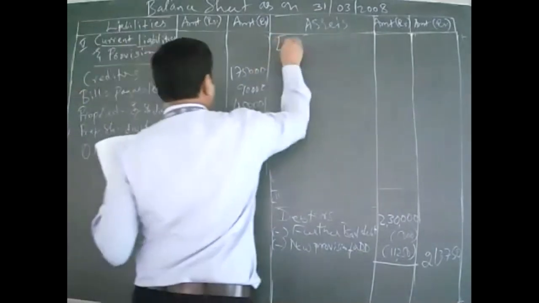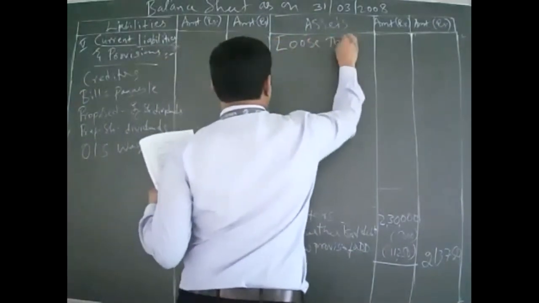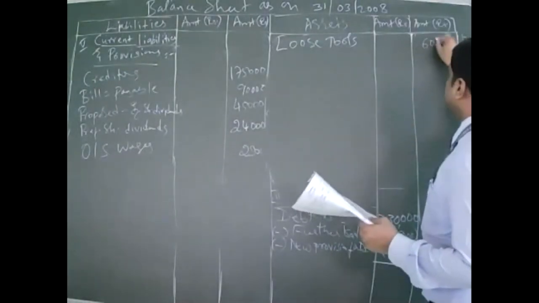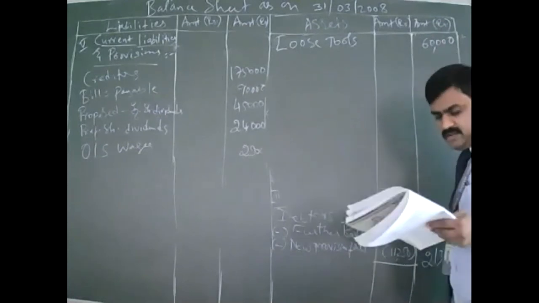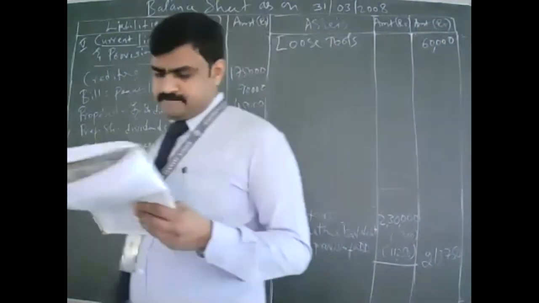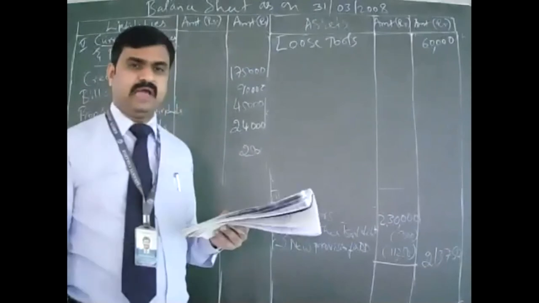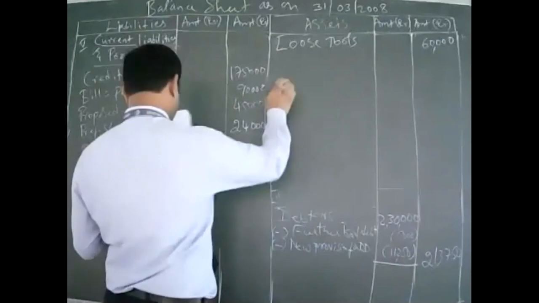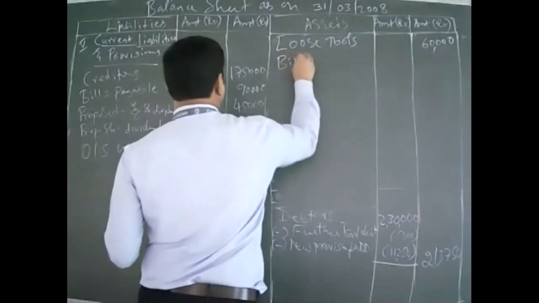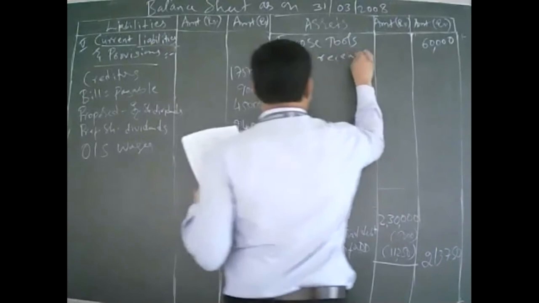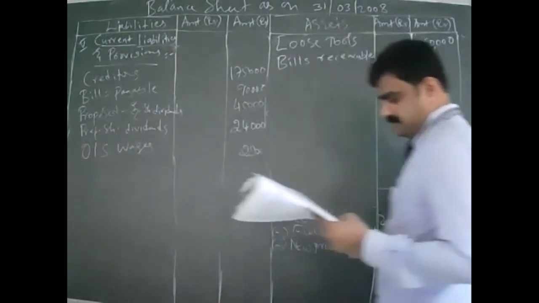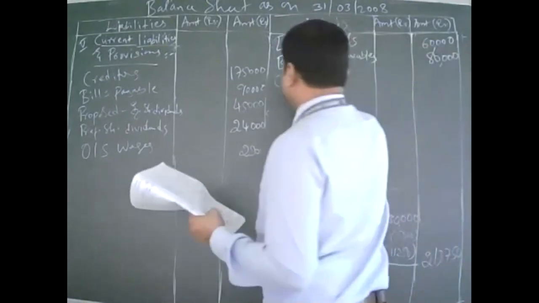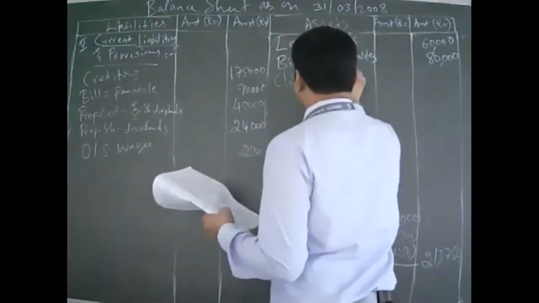Next, for other current assets, loose tools, 60,000. Next, cash and bank balance. Before that we have another two, that is bills receivable and closing stock. Bills receivable how much? 80,000. Next, closing stock inventory.